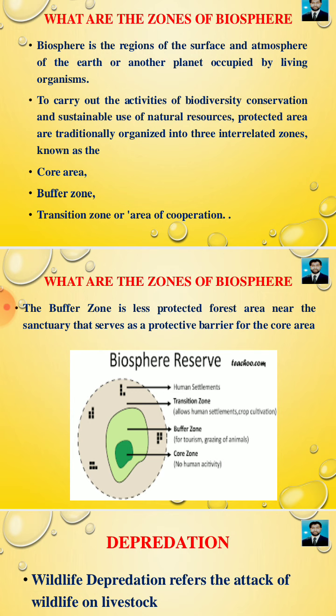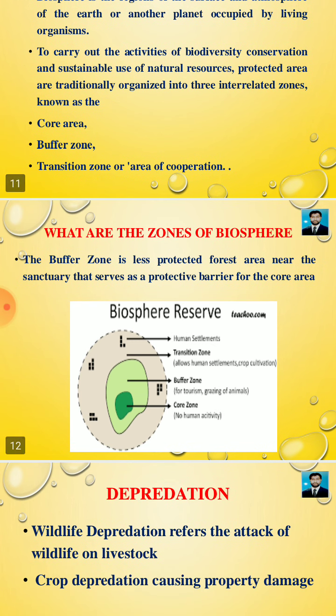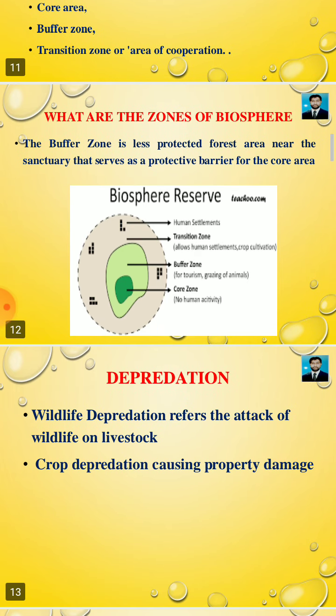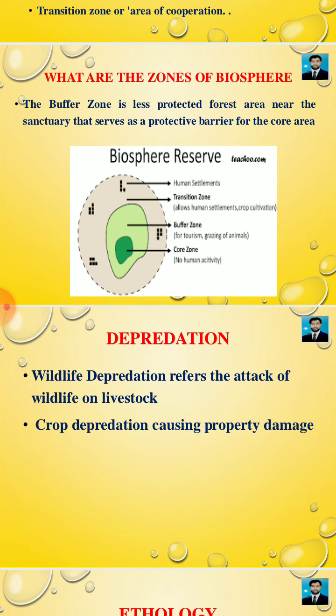Protected areas are traditionally organized into three interrelated zones known as core area, buffer zone, and transition zone, or area of cooperation. The buffer zone is a less protected forest area near the sanctuary that serves as a protective barrier for the core area. Clear?